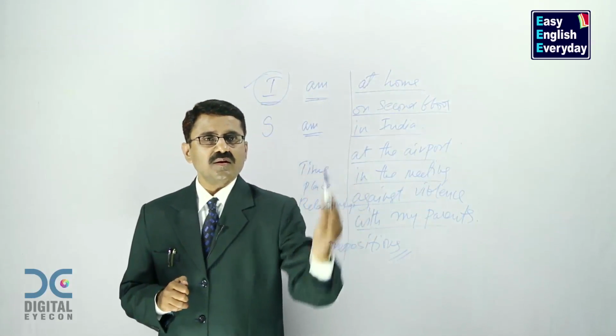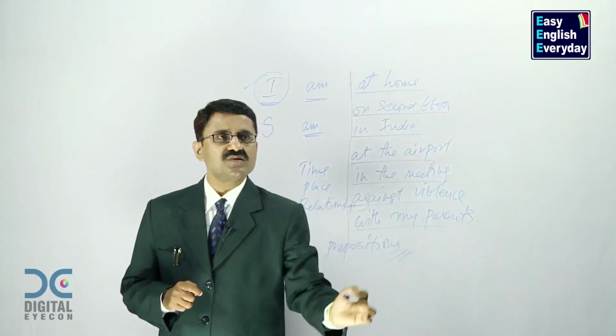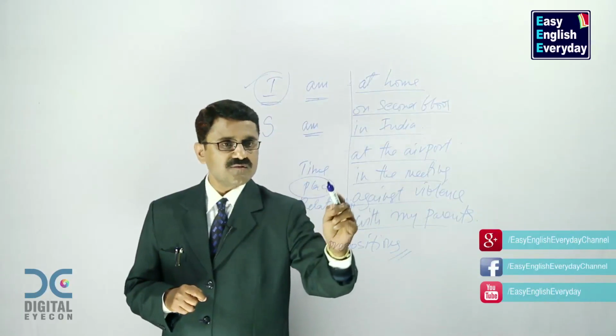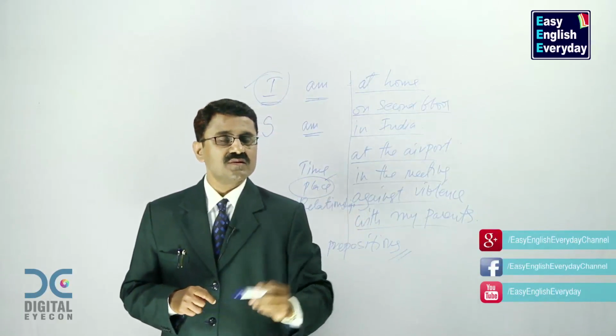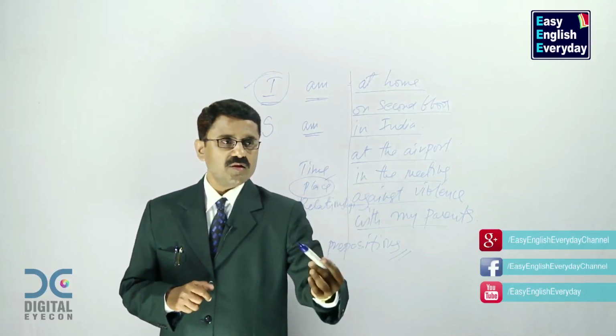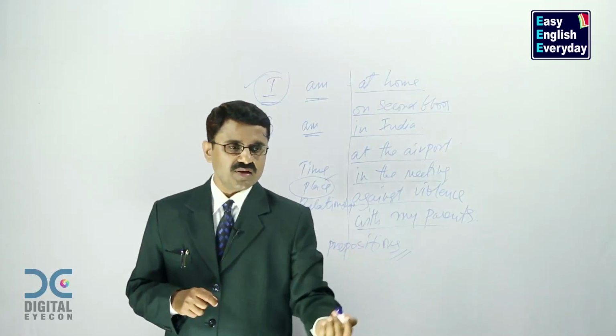Then you can add to this set and make sentences like this. I am at home, it indicates place. I am on second floor, it indicates place. I am in India, of course it indicates place. I am at the airport, I am in the meeting, I am against violence, I am with my parents.